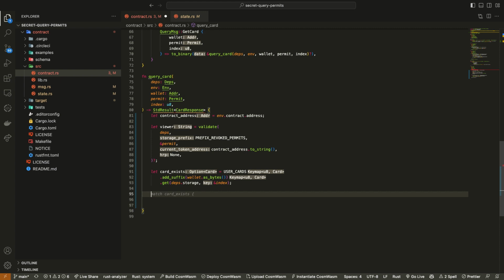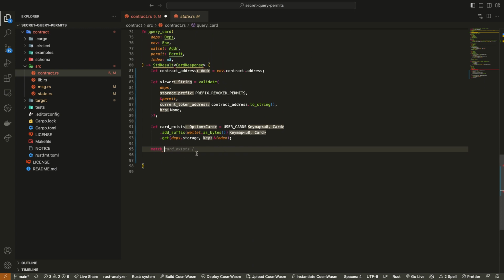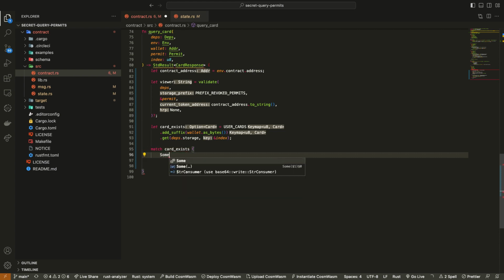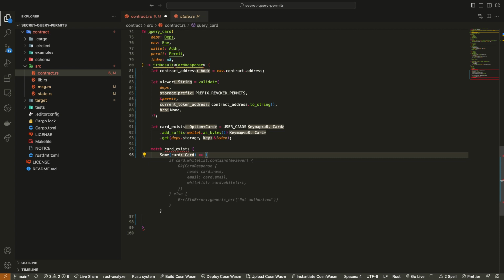And now here's the magic of actually using the query permit to say you can only access this card if you have the correct query permit, right? So we say create a match statement. I think we actually want it like this, but this is close.